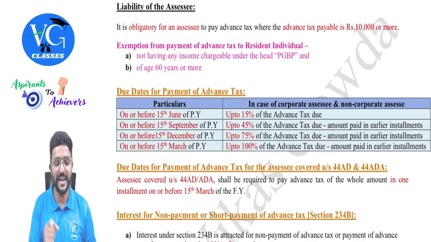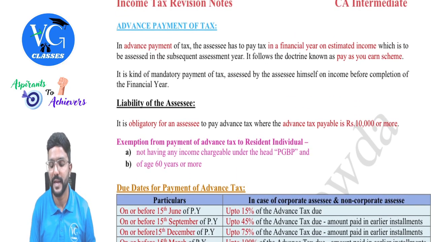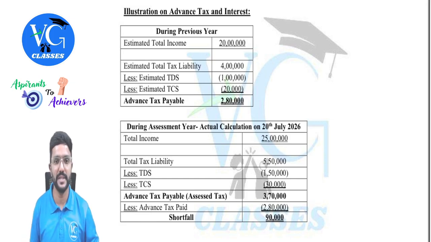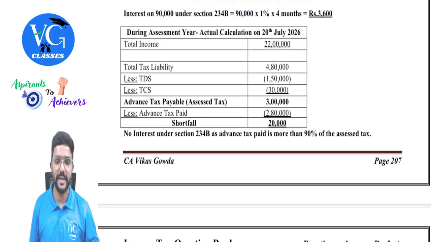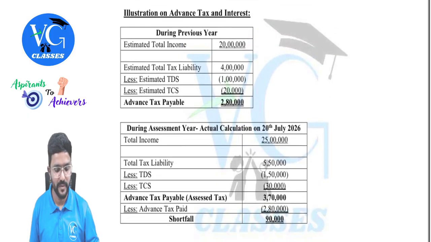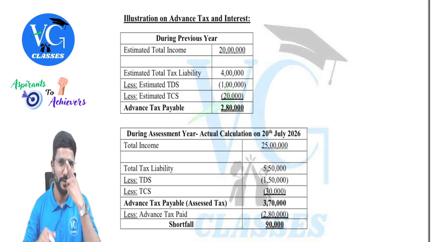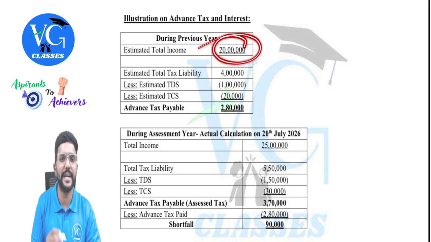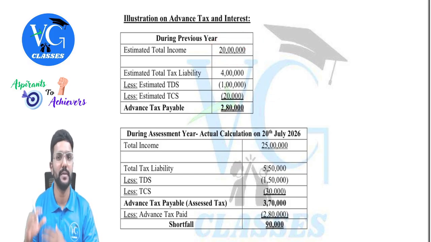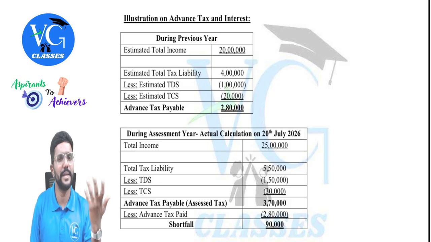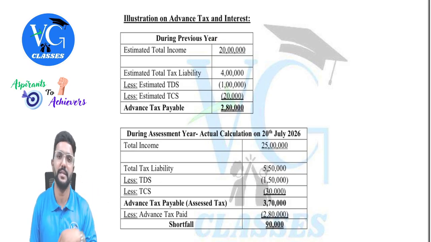Okay. Let me try to explain this concept with an illustration, guys. I have given this illustration in the question bank on page number 207. You can refer to it. Now, during the previous year itself, the assessee has to make an estimation. So, based on his estimation, he should calculate what can be his total income till the end of the year. And obviously, it may not be accurate, guys. It is just an estimation.